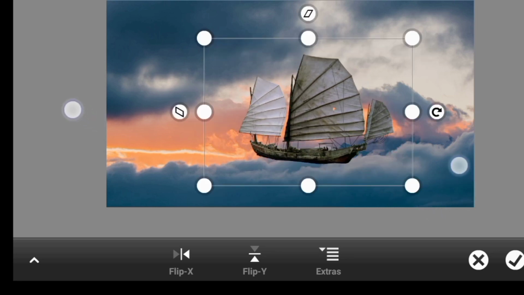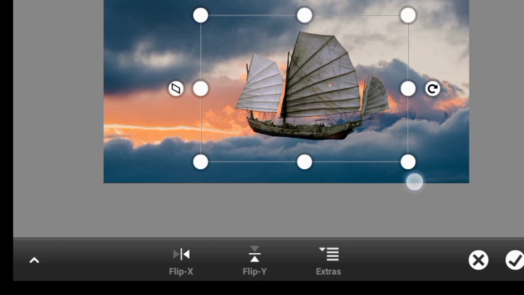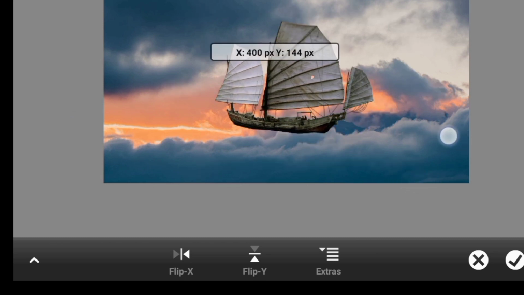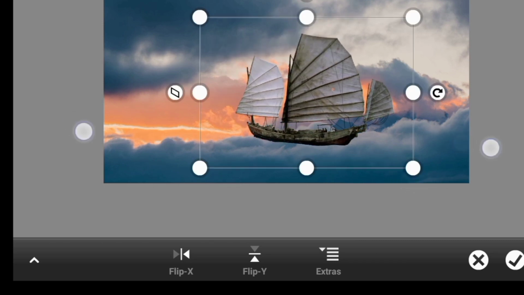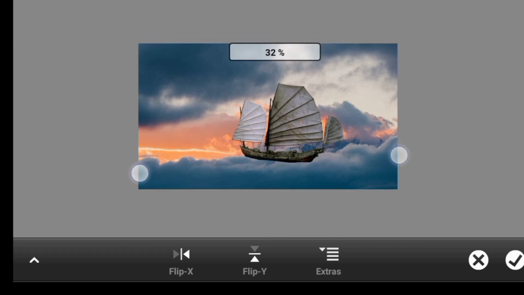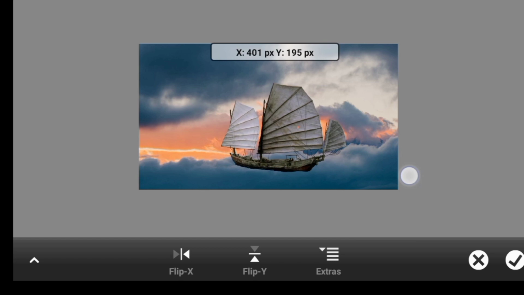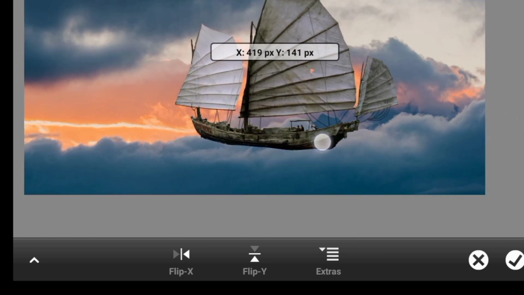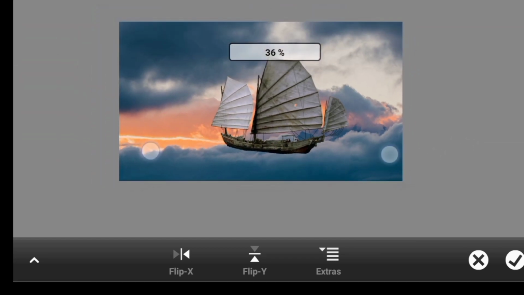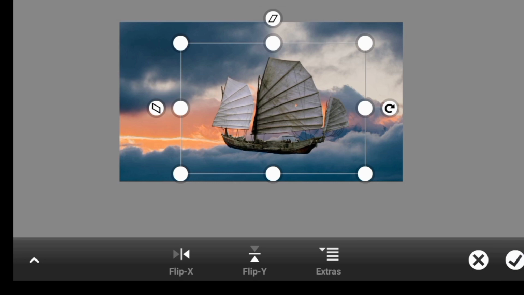I think like this is fine. Okay, you can click on done.